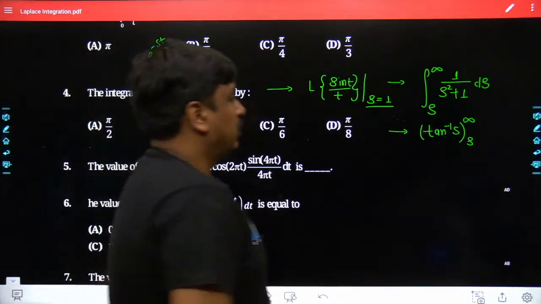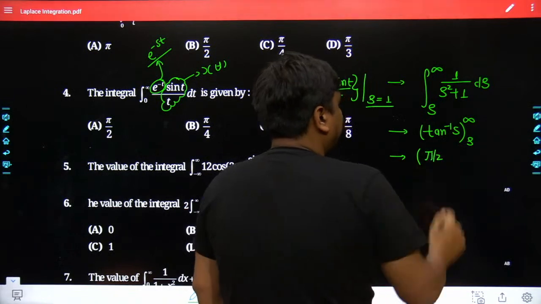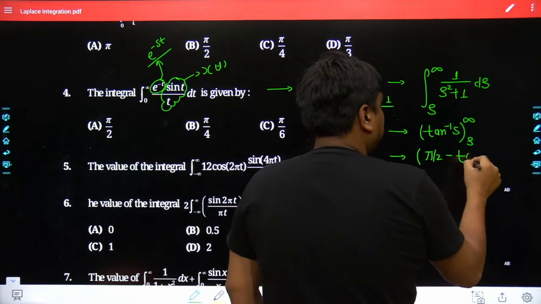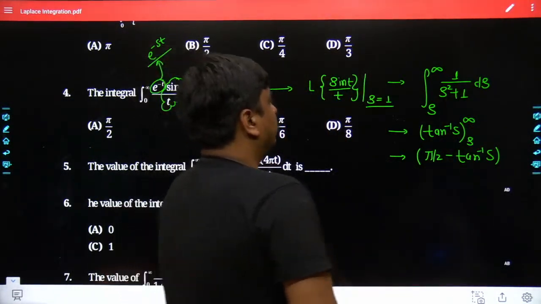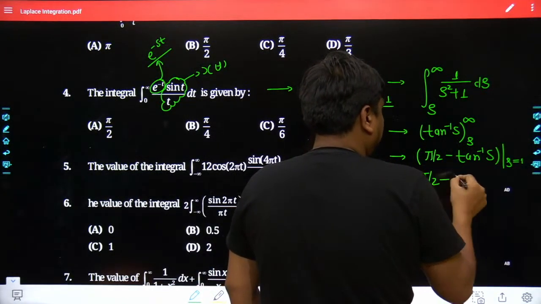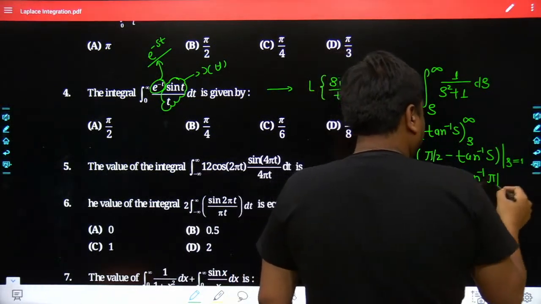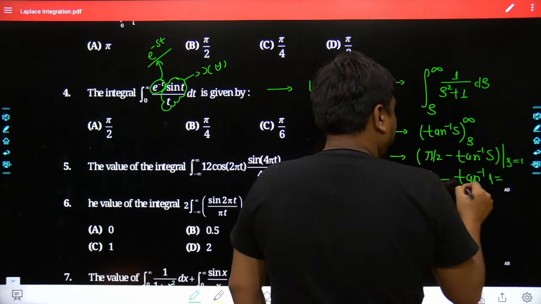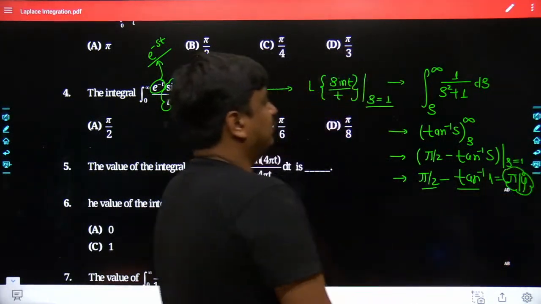Agreed? Now, tan inverse infinity has been brought in as the upper limit. Tan inverse infinity would be equal to pi by 2, and here goes tan inverse of s, where again the s has to be fed in. The worth of s which has to be put in had been 1. So end of the day, the result we have been getting while doing the complete calculation has been pi by 2 minus pi by 4. That has been pi by 4.